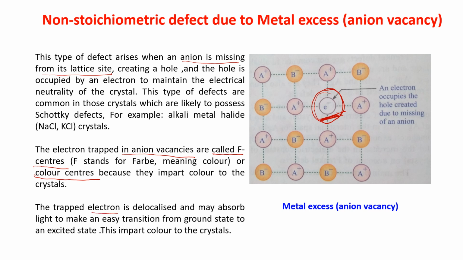The trapped electron is delocalized. That means it can move and may absorb light to make an easy transition from ground state to an excited state. And when it does that, it imparts color to the crystal. This is known as metal excess or anion vacancy. Am I clear to you, children?